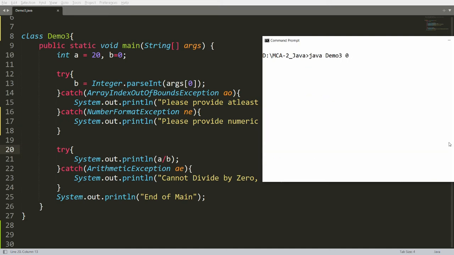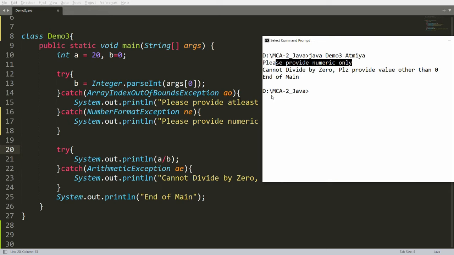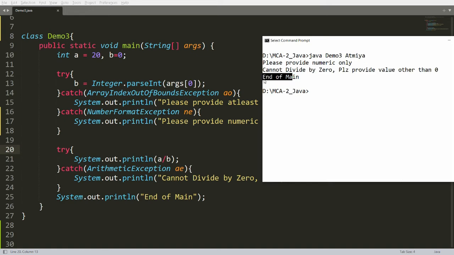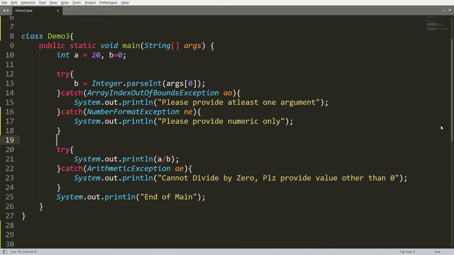But suppose the user provides a value, for example Atmiya, which is a string, then what happens? It will give me a message that please provide numeric only. Now the please provide at least one argument catch is not executed, because I provided one argument. You can combine all these catches, that is arithmetic, array index out of bound, and number format, in one try also. How can we do this?